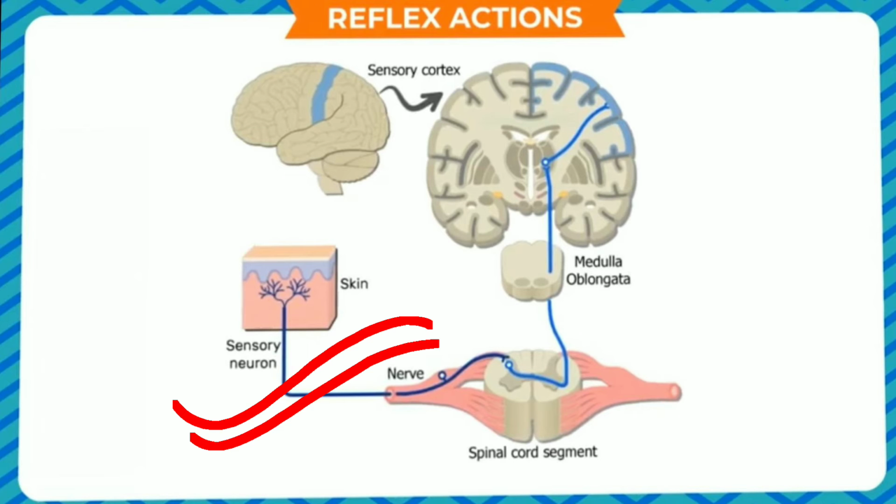Effectors are any part of the body that produce a response. Here are some examples of effectors, like a muscle contracting, or a gland secreting a hormone or other chemical. The reflex actions are very, very rapid and happen without us thinking. For example, one more example we will discuss. When our hand comes in contact with a hot object, the hand pulls away instantly.